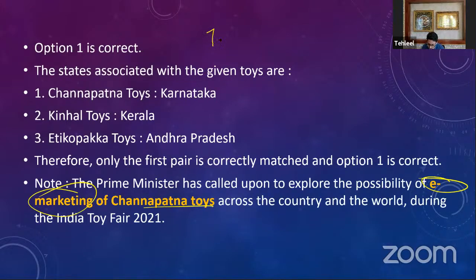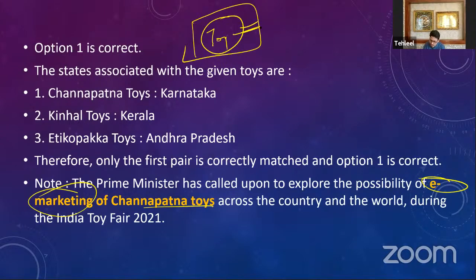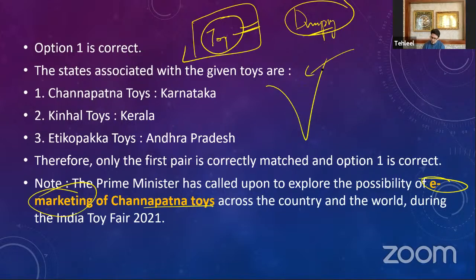Now you already know why we are focusing on toys. Why I have chosen this question, because the toy industry was broken in India because of the dumping that was done from Chinese toys. Okay, so Chinese toys dumped their toys into the Indian market. We already know what dumping is. Dumping simply means when a foreign country sells its products into our country, into India, at prices that are less than the prices that are prevailing in their own country.